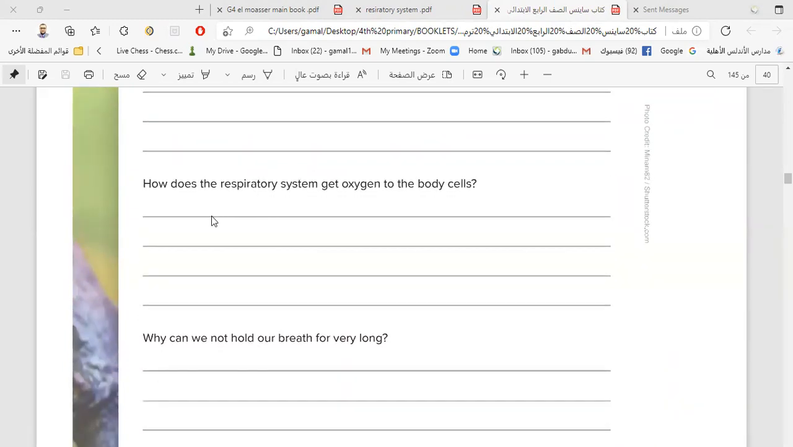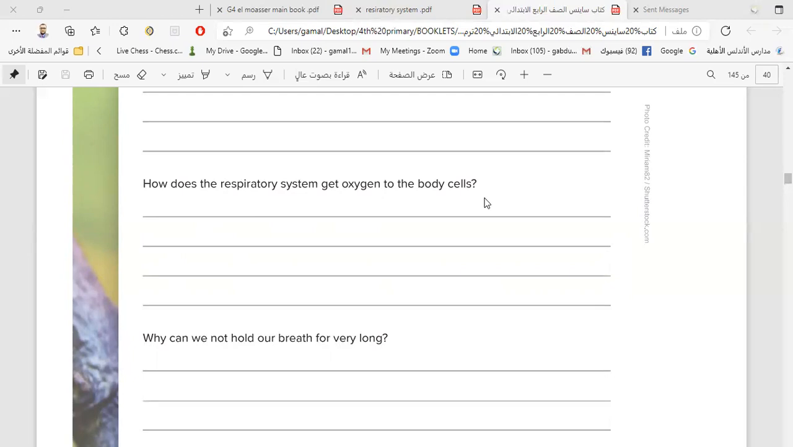Another question in the school book you can make also as homework. How does the respiratory system get oxygen to the body cells? Here we can say the steps of respiration. In the beginning, we make inhalation. The air comes inside the body with the help of the diaphragm muscle. The diaphragm contracts and moves down, so the air enters the lungs.